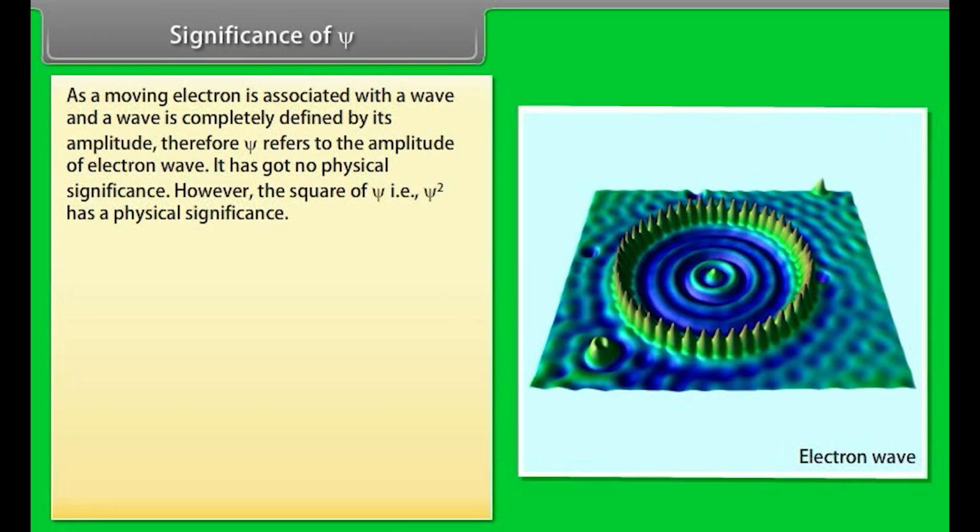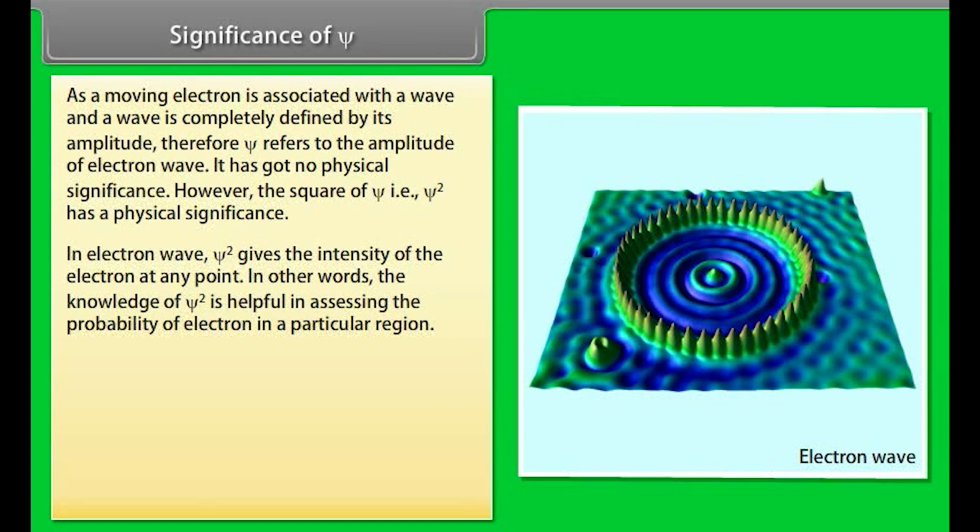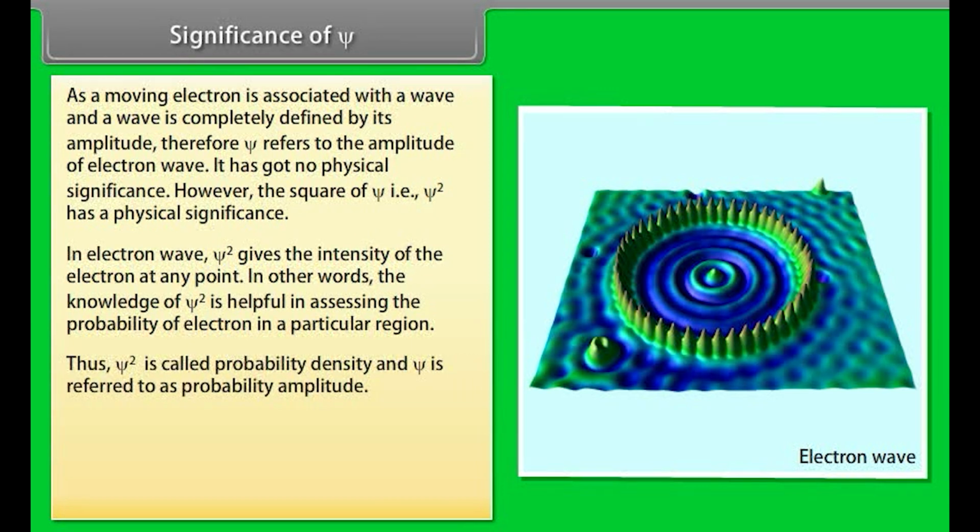Significance of psi. A moving electron is associated with a wave, and a wave is completely defined by its amplitude. Therefore, psi refers to the amplitude of the electron wave. It has no physical significance. However, the square of psi, ψ², has a physical significance. In an electron wave, ψ² gives the intensity of the electron at any point. In other words, knowledge of ψ² is helpful in assessing the probability of finding the electron in a particular region. Thus, ψ² is called probability density and ψ is referred to as probability amplitude.